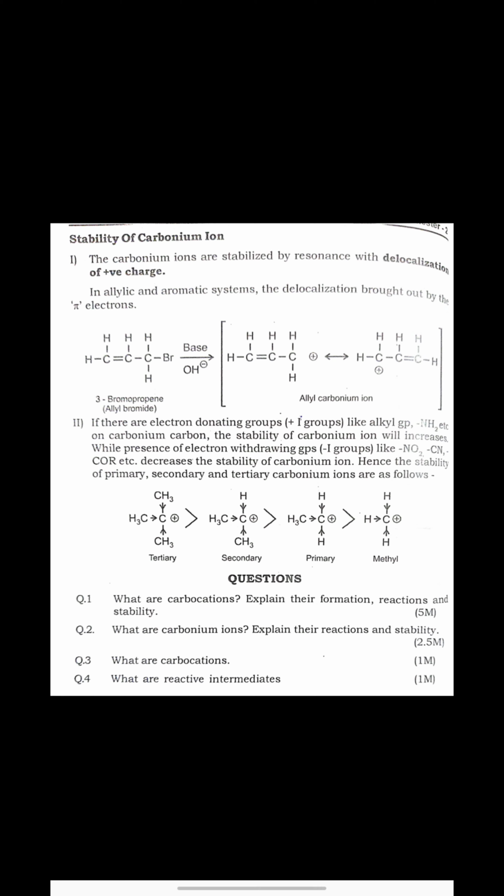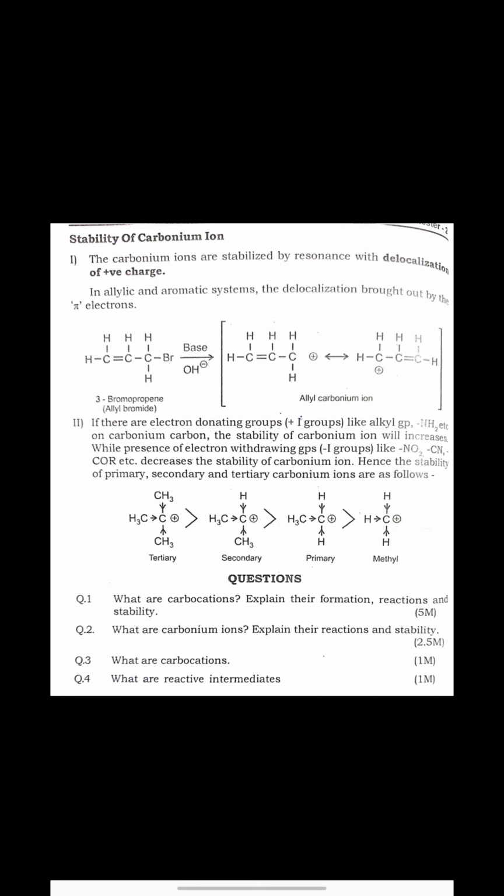So a carbonium ion is a stable ion. As we already studied in resonating structures or resonance effect, if a species has more than one structure, or is a combination of many structures, then it will be more stable. By that rule, in allylic or aromatic systems, delocalization of positive charge is possible. You can see 3-bromopropene, it is allyl bromide.